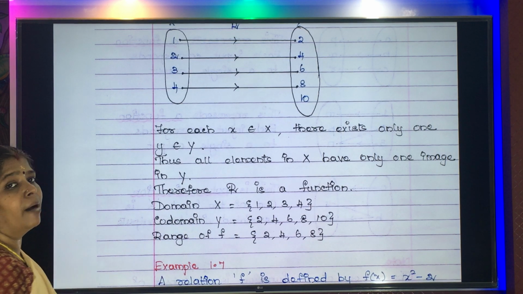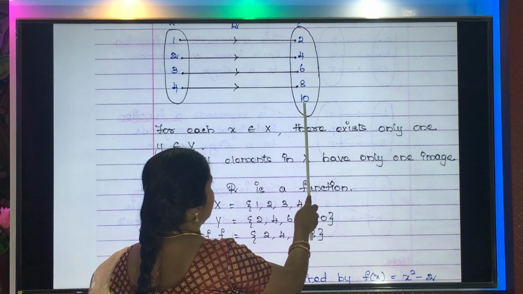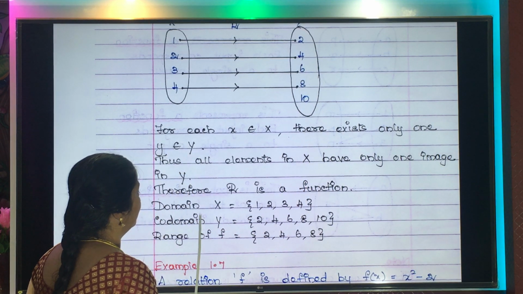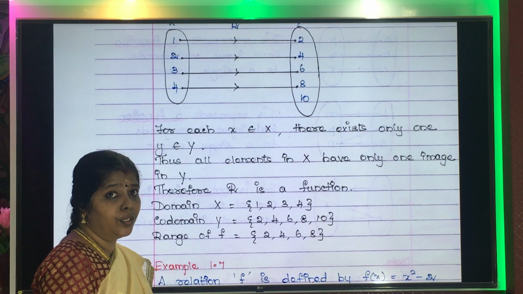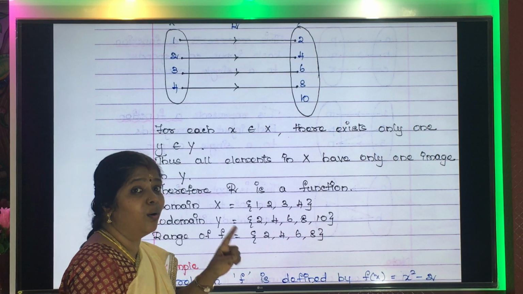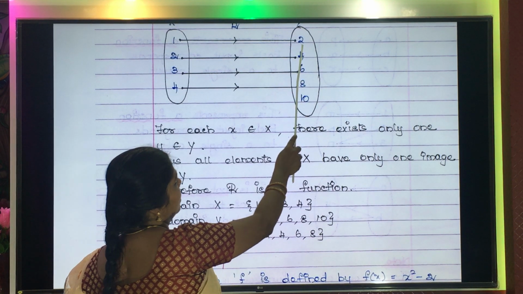What will be the codomain? All the elements in the second set 2, 4, 6, 8, 10. All this will become the codomain. Now what is the range? I told you range means only the mapped elements. Do you all remember? So what are the mapped elements?